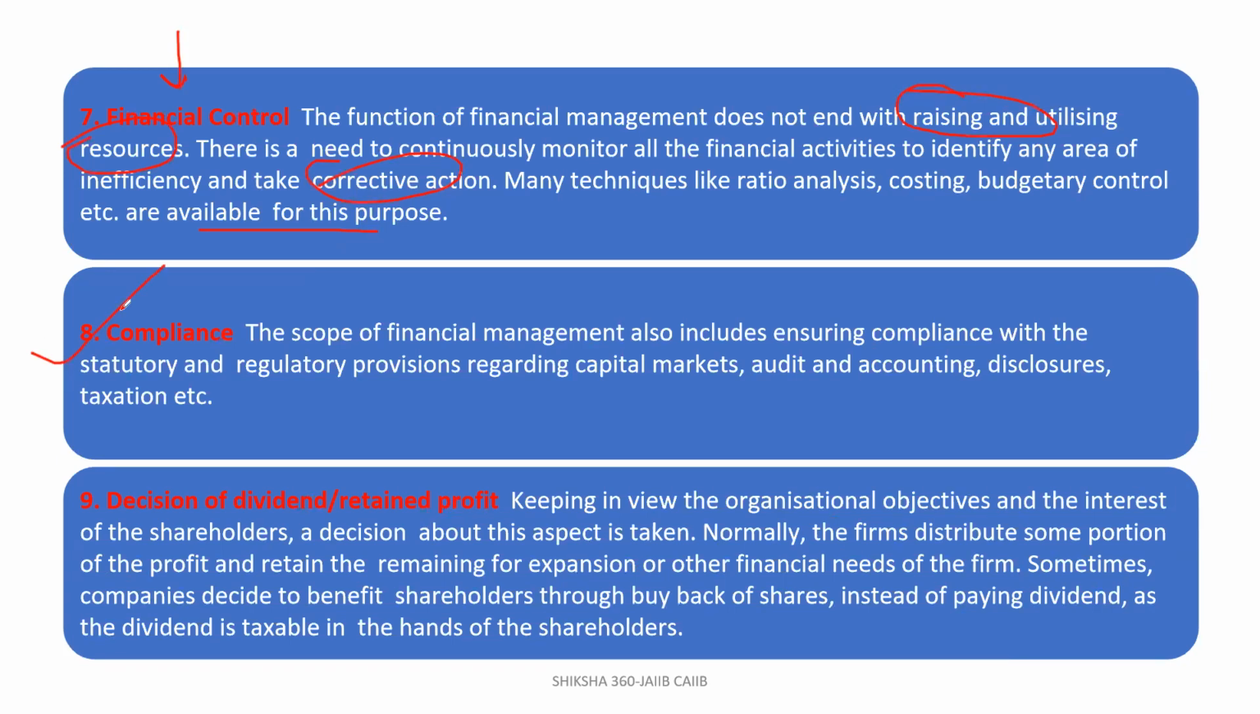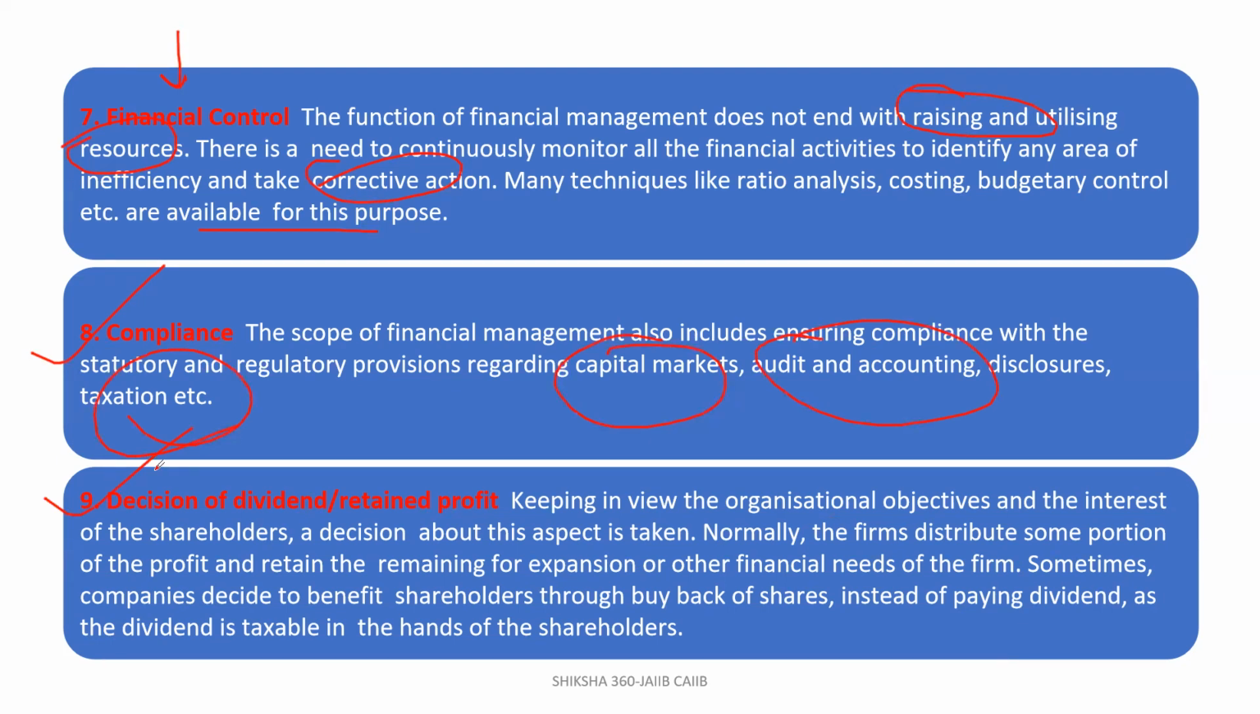Next one, that is compliance. The scope of financial management also includes ensuring compliance with the statutory and regulatory provisions regarding the capital markets, audit and accounting, disclosure, taxation, etc. Clear? All these things come under compliance. Last one, that is the decision of dividend and the retained profit.